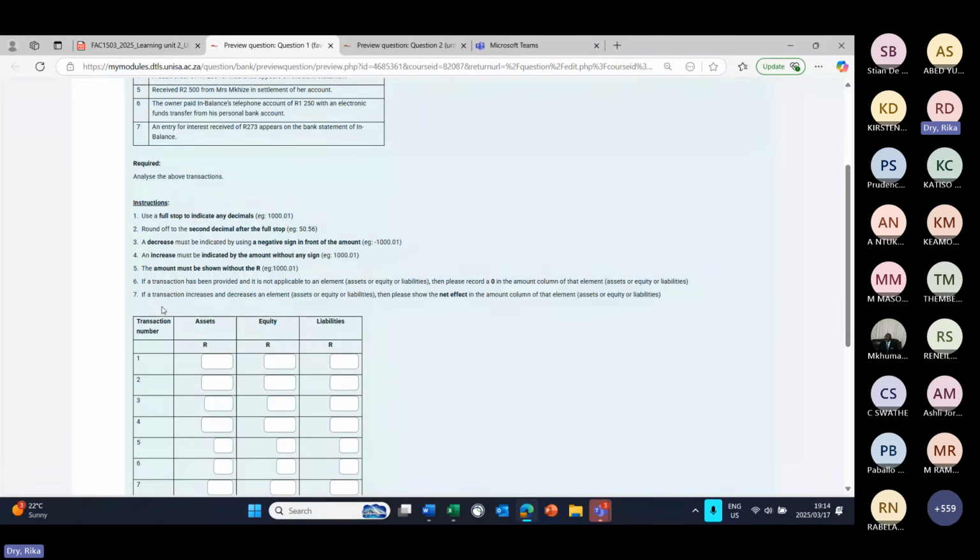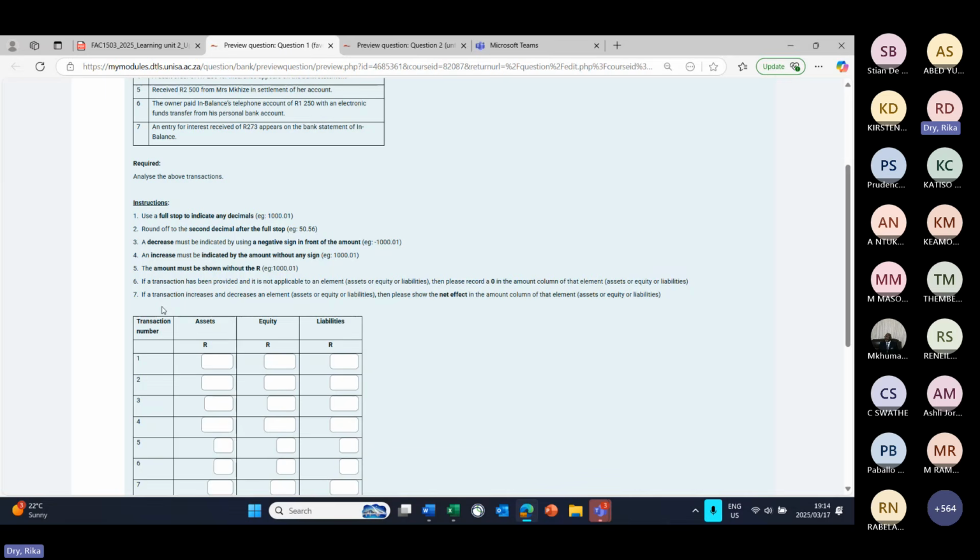If a transaction increases and decreases an element, like our example on assets, if you buy the vehicle with cash, the vehicle's increased, which was an asset, and your favorable bank decreased, which was also an asset, then you must show the net effect between the plus and the minus in the amount column of, in our example now, assets.